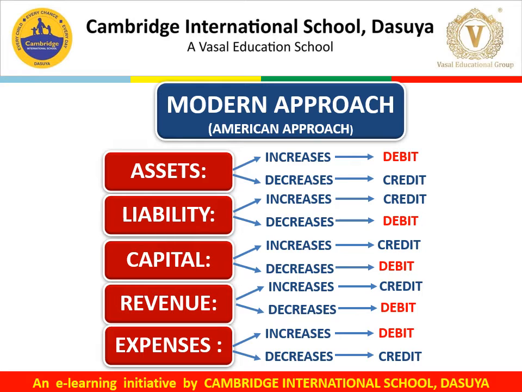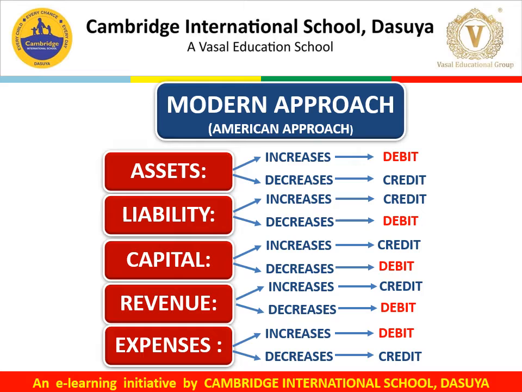Now comes the revenue. Now what is revenue? Revenue is the amount received from the sale of goods and services. So if there is any increase in revenue, it should be credited, or if there is decrease in the revenue, it should be debited.